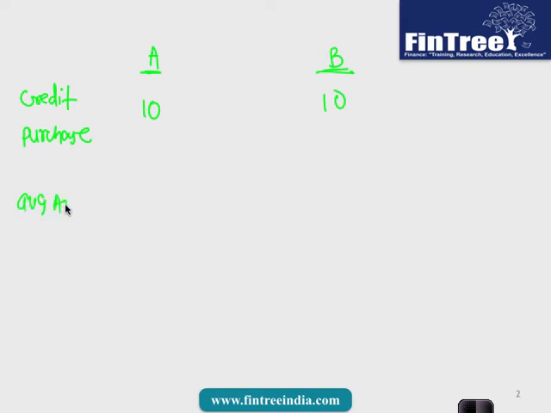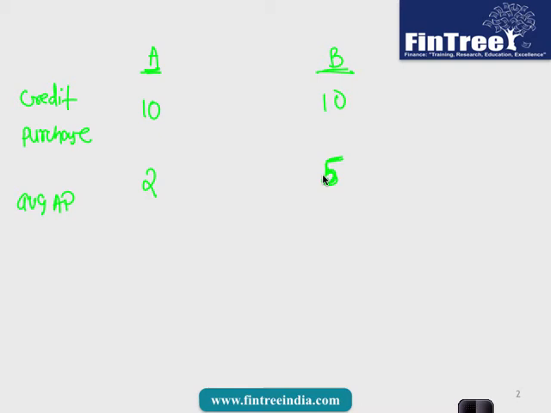Average accounts payable for company A is 2 and company B is 5. Now tell me which one is better. B? Are you sure? How many of you feel B? A? Now the answer is B.